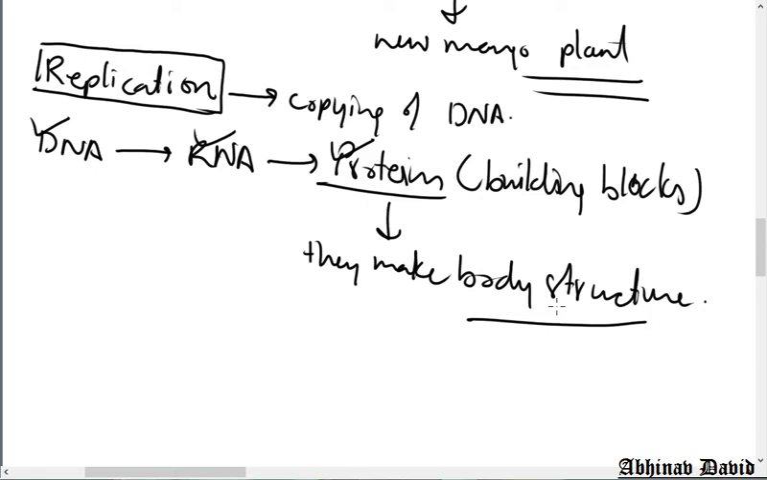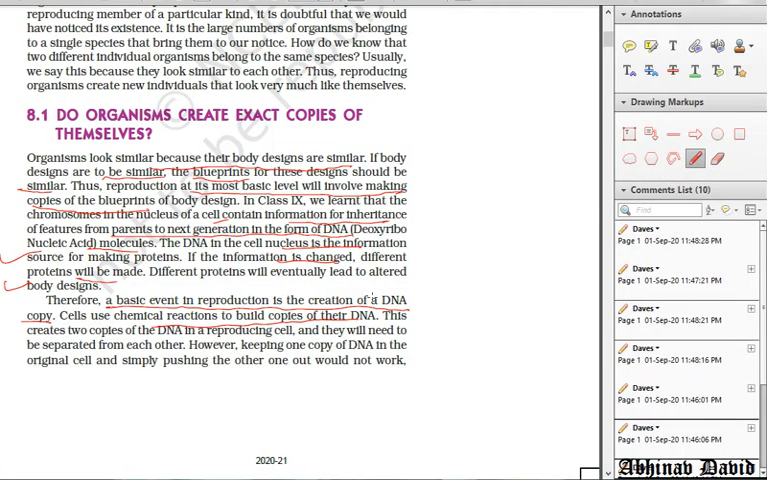Okay, so the cells are doing a chemical reaction to make copies of the DNA, and the name of the chemical reaction is replication. Okay, so now when the DNA gets copied, the DNA alone does not get copied.